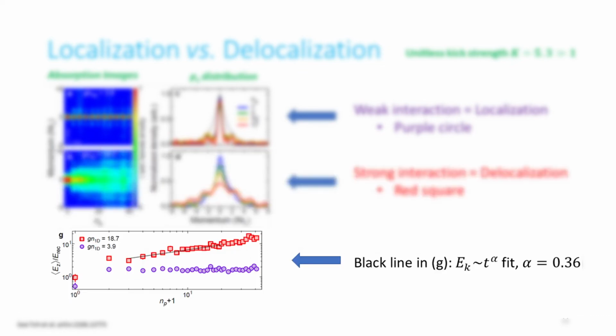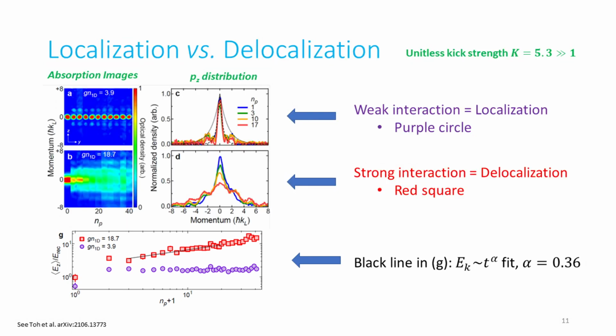At the bottom, figure G shows the average kinetic energy versus pulse number plus 1 in log-log scale. For the purple circles with weak interactions, the kinetic energy saturates in the long time limit. But for the red squares with strong interactions, the kinetic energy grows like a straight line in the log-log plot, and that is a power law relationship. Our power law fit, which is the black line in figure G, returns a sub-diffusive exponent of 0.36.